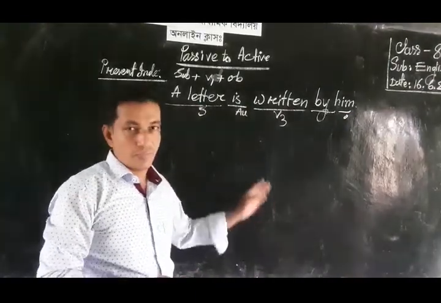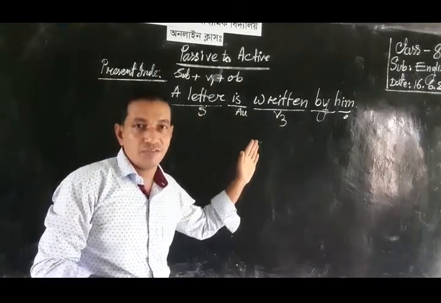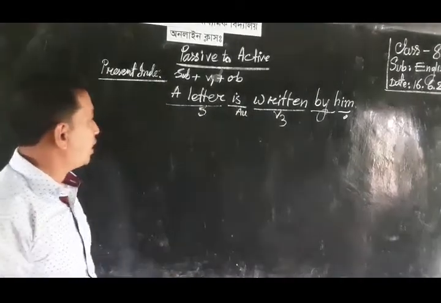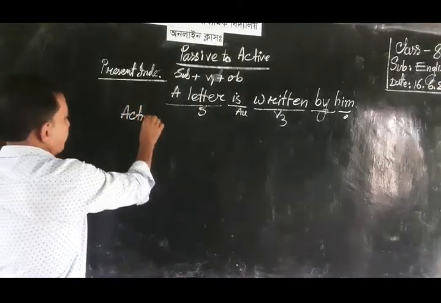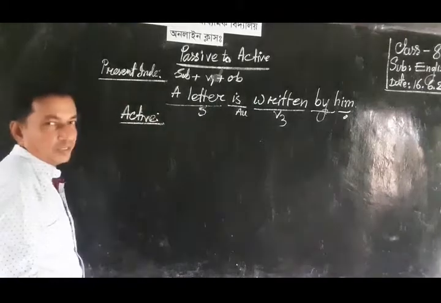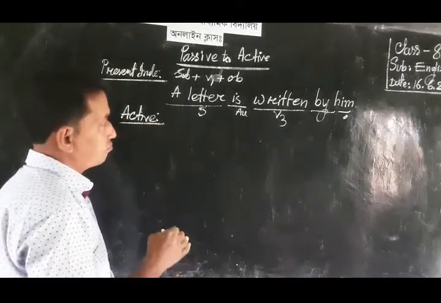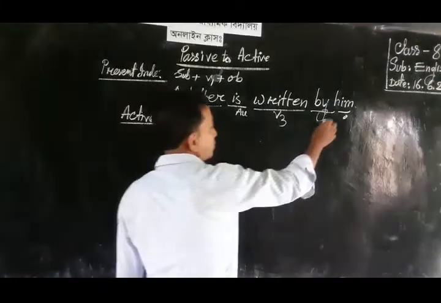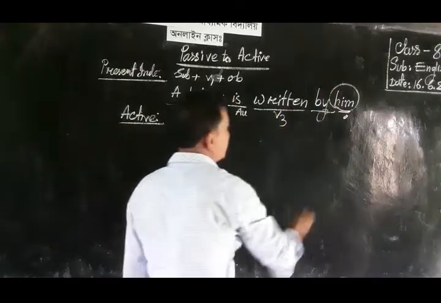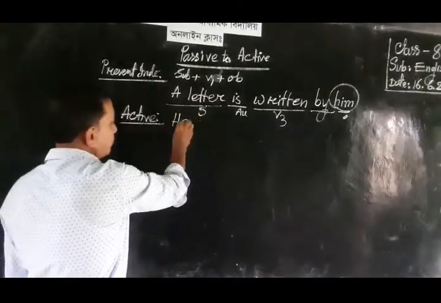And if we want to change the passive voice into active one, at first we have to take the subject. In passive voice, the subject transforms into object and it sits in the last position. He is object and its subject form is he.